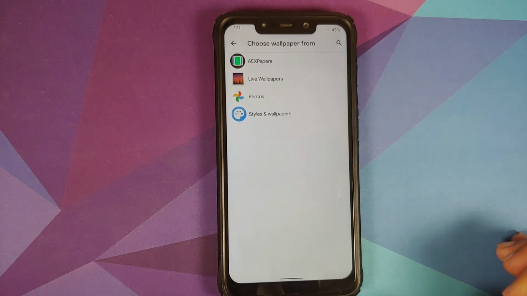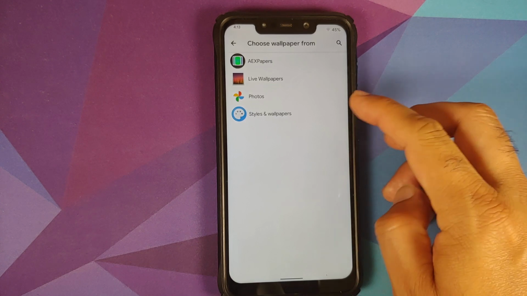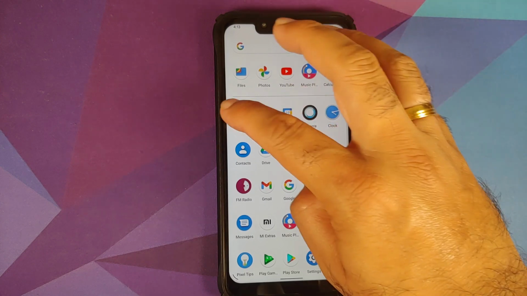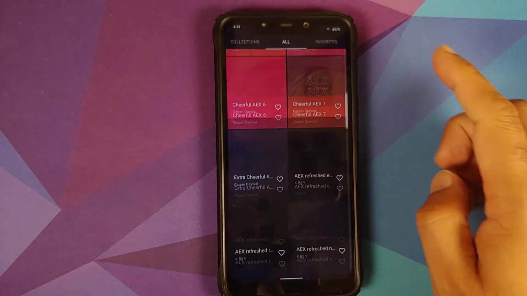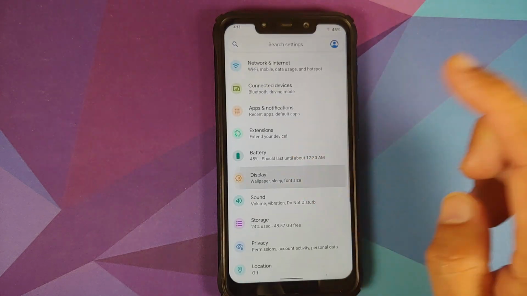Then going to wallpaper, you can choose between different apps which you want to use. We already covered the styles and wallpapers application. However, if you want to use the AEX papers application, feel free to use that as well. They do have some pretty great wallpapers in that application.